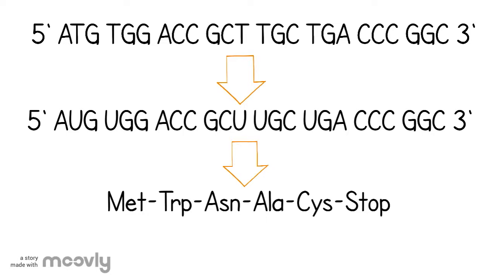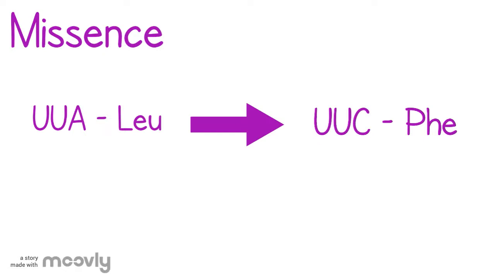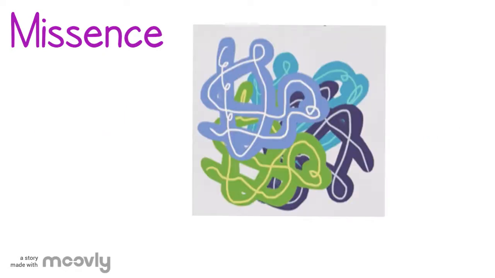A missense point mutation is when the exchange of bases causes a codon that codes for a different amino acid. This can alter protein function, making it more or less effective or result in a non-functional protein. This can also be neutral and have no result on the protein function.